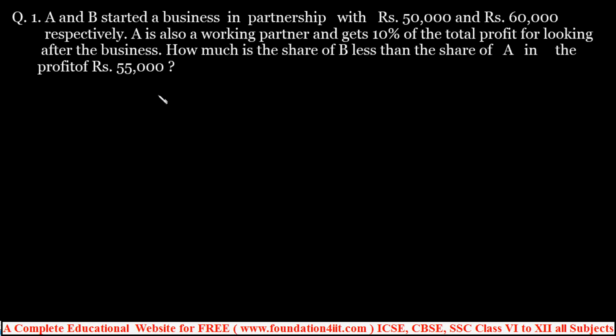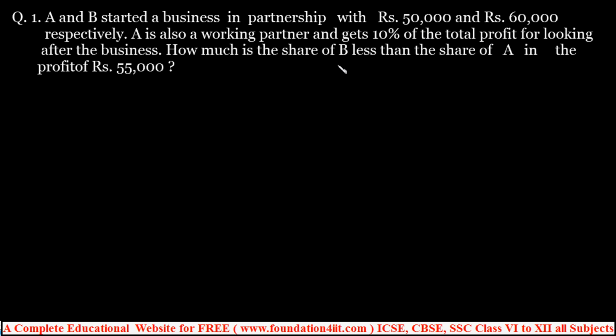Now let us start with some simple problems. Here is the question. A and B started a business in a partnership with 50,000 and 60,000 respectively. That means A invested 50,000 and B invested 60,000. A is also a working partner and gets 10% of the total profit for looking after the business. So he is a working partner, taking care of the business, and he gets 10% of the total profit.